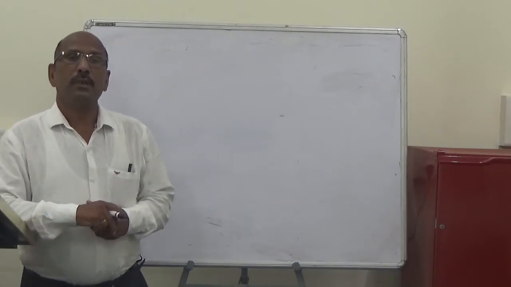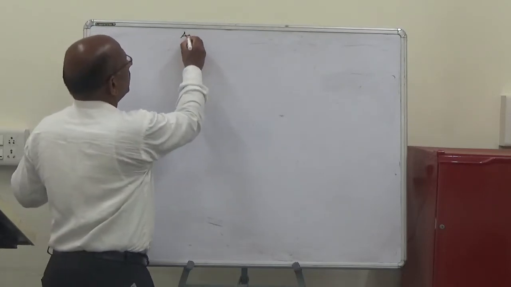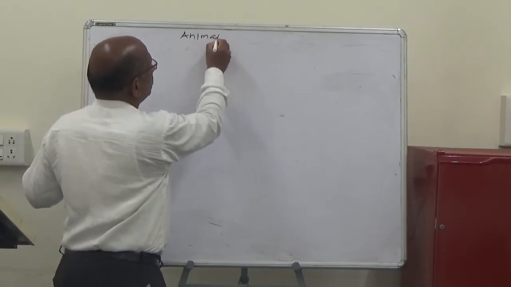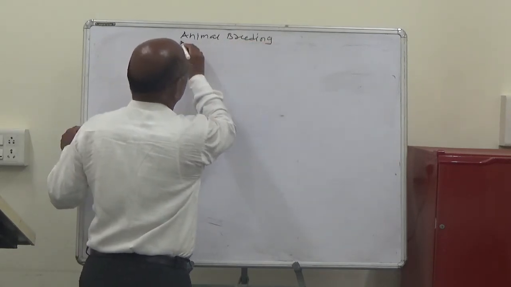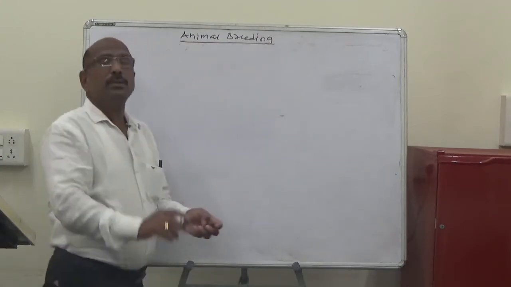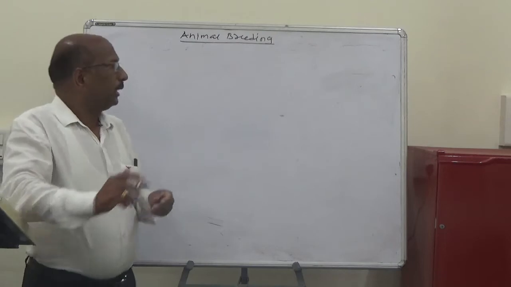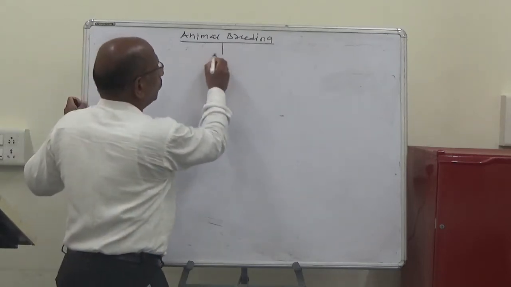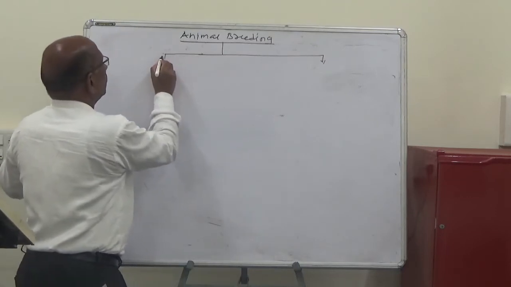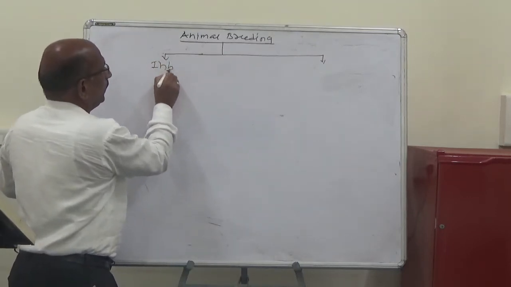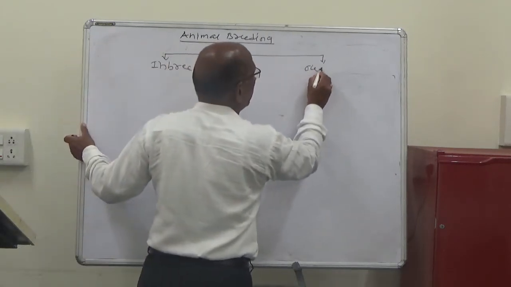So last lecture we started the topic that is animal breeding, systems of animal breeding. Animal breeding can be broadly classified into two groups, that is inbreeding and outbreeding.